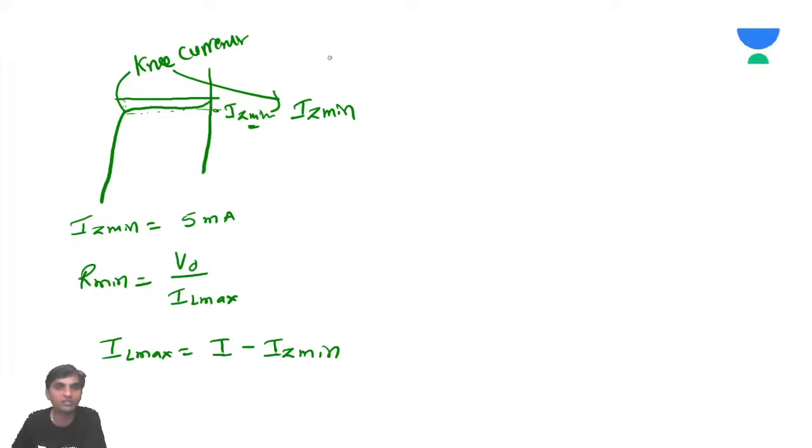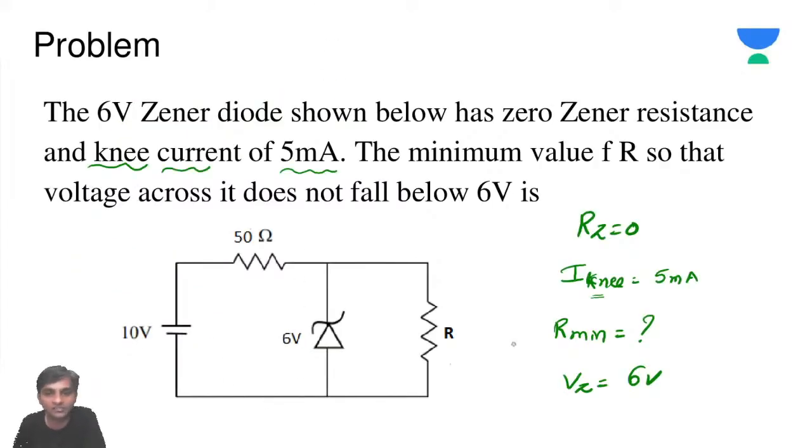Vz is equal to 6 volts, here we have 6 volts and here we have 10 volts. If we can calculate I, we can calculate IZ.